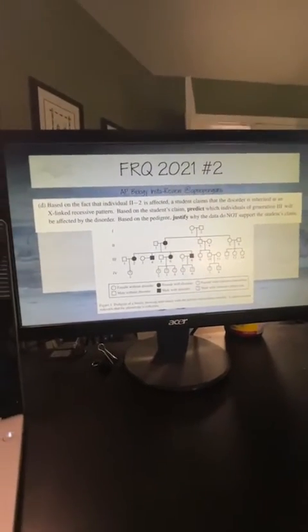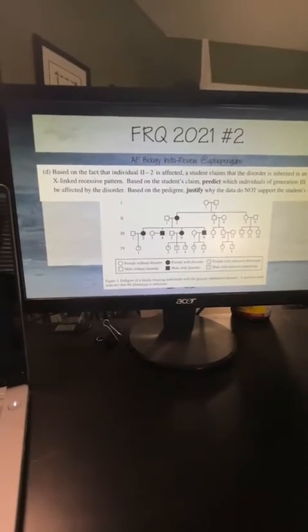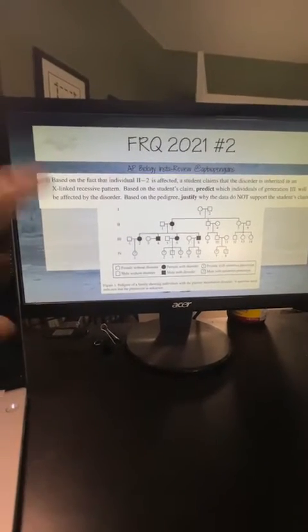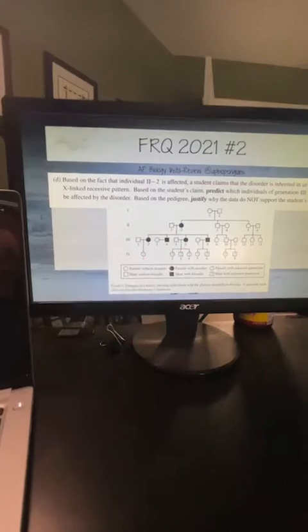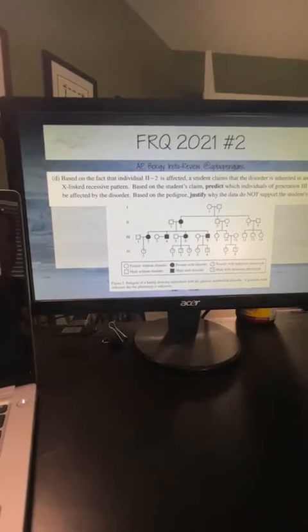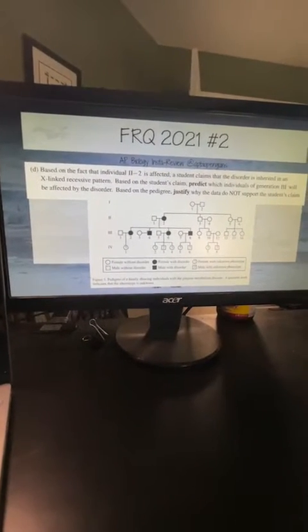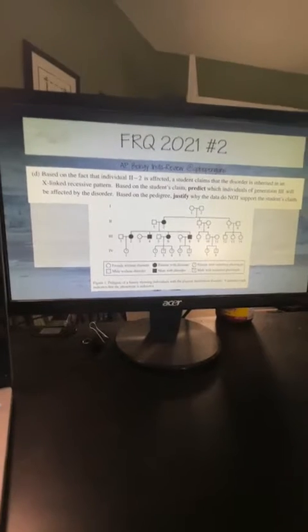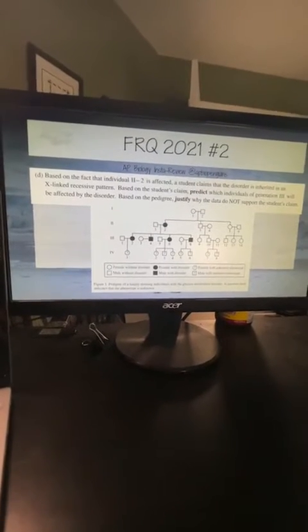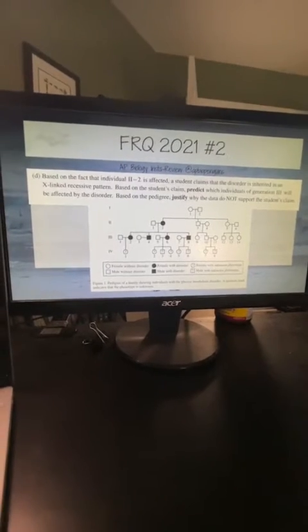So the last thing we're going to have to do is we now need to defend something, right? There's some type of prediction, or we're going to have to justify someone's prediction, make a hypothesis, all that fun stuff. So based on the fact that individual 2 is affected, a student claims that the disorder is inherited in an X-linked recessive pattern. Based on the student's claim, keeping in mind what the claim is, I need to say, okay, if this student is right, what are going to be the individuals in 3 that will be affected by the disorder, right?